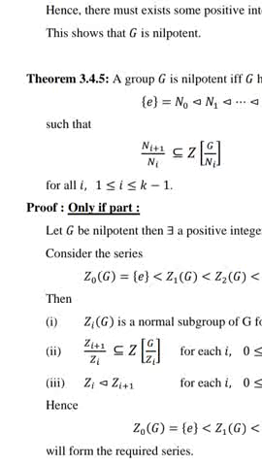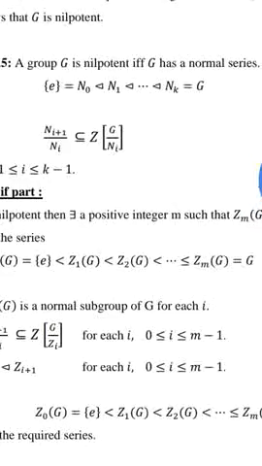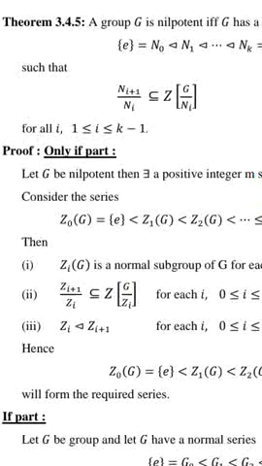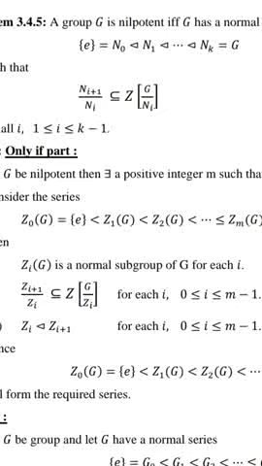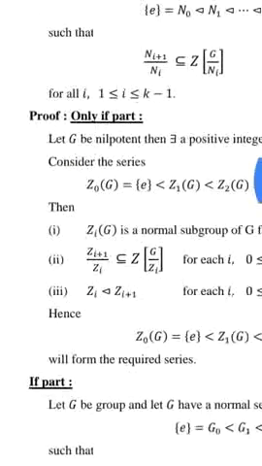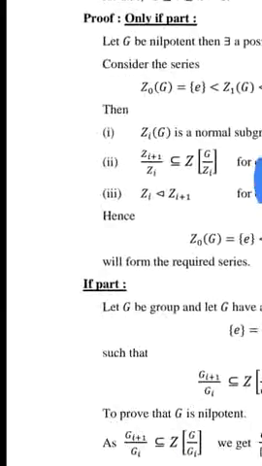Now we prove this. First part: suppose that G is nilpotent. Then there exists a positive integer m such that Zm(G) = G. Consider the series Z0(G) = {e} ⊆ Z1(G) ⊆ Z2(G) ⊆ ... ⊆ Zm(G) = G. Then Zi(G) is a normal subgroup of G for each i.